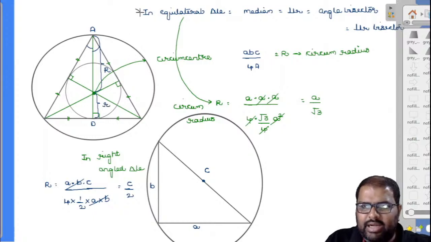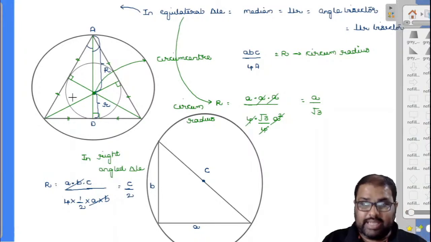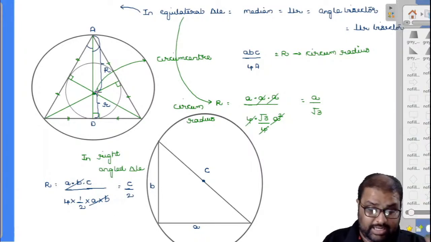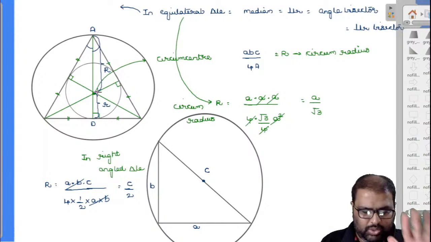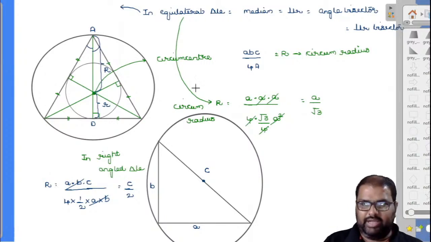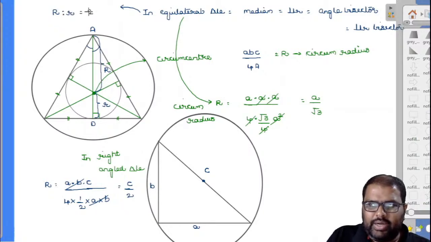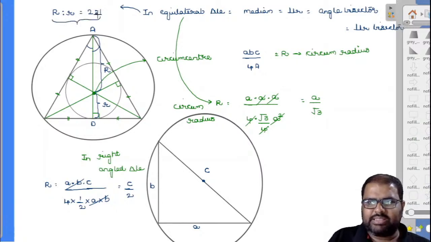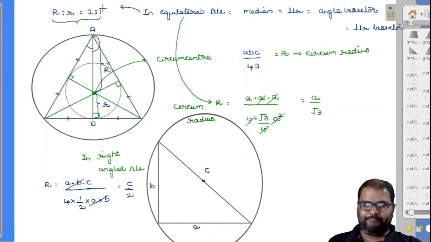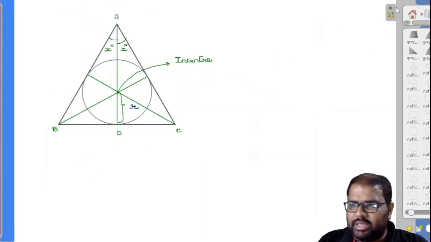In an equilateral triangle, now see here, this is your median point. This is your center. I mean, this is your centroid also. Am I right or wrong? This is not only circumcenter, man. This is centroid. In an equilateral triangle, centroid will be equal to the circumcenter also. So capital R to small r is nothing but equal to 2:1, because the centroid divides the median in a 2:1 ratio, and I have explained this in the theorem also in an equilateral triangle. This I have proved. So I'll prove the next point also here.